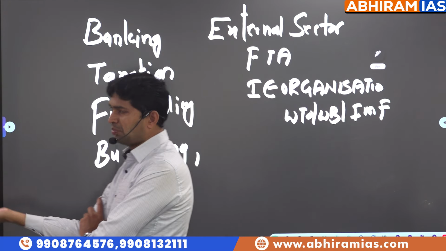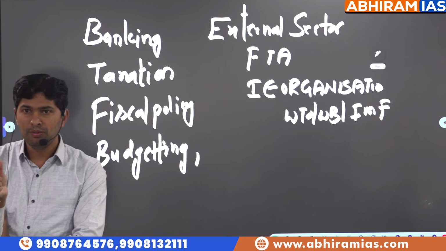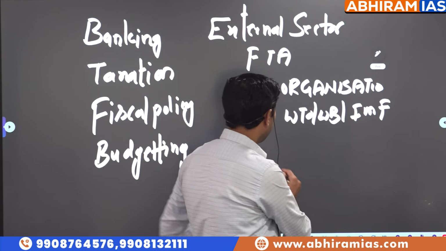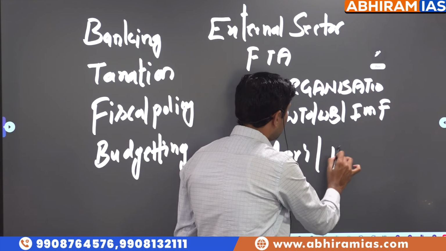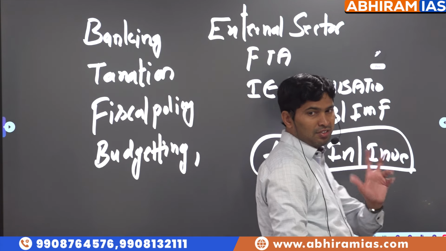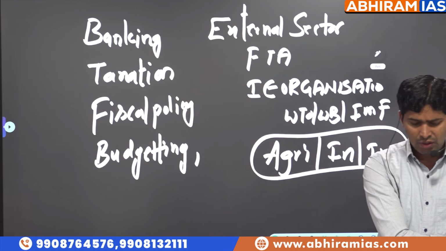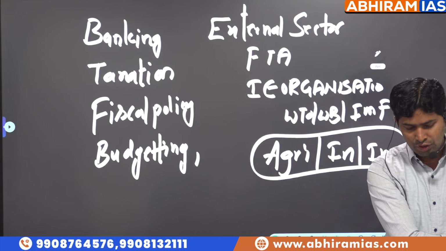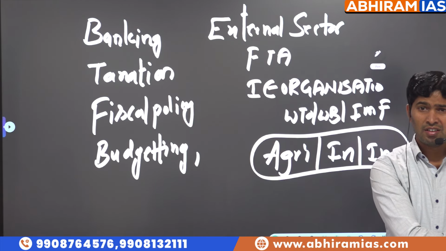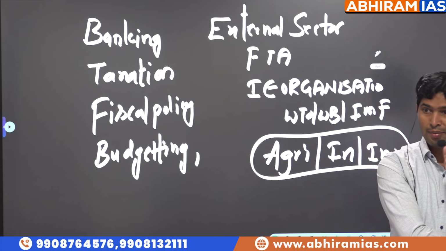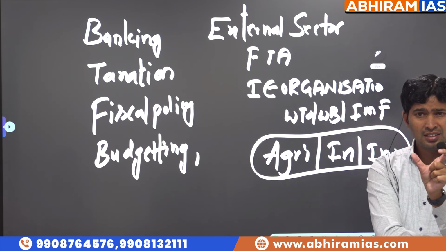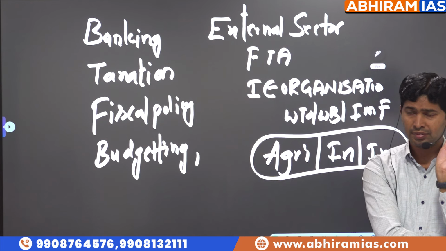Agriculture and industry are probably mains topics, but schemes are important for prelims. Any innovations or initiatives taken by the government in the current year budget, in agriculture, industry, investment models, are mains topics. However, the essence and summary of them is important for prelims. Sometimes they give questions directly: this scheme is related to which department and what is the objective of the scheme. Or a regularly repeated one is which crops are covered under MSP and which are not. In agriculture, they ask mains-theme-oriented questions from a prelims perspective.